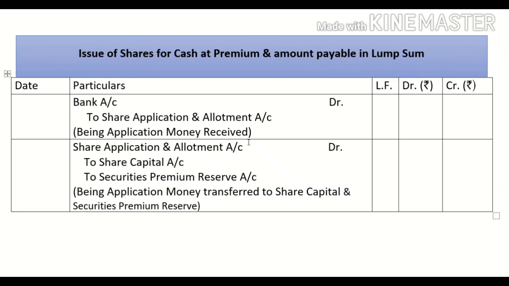But here, along with capital, we are receiving premium. So the amount corresponding to the premium will be transferred to a separate account, securities premium reserve account. So your entry will be share application and allotment account debit to share capital account and securities premium reserve account.